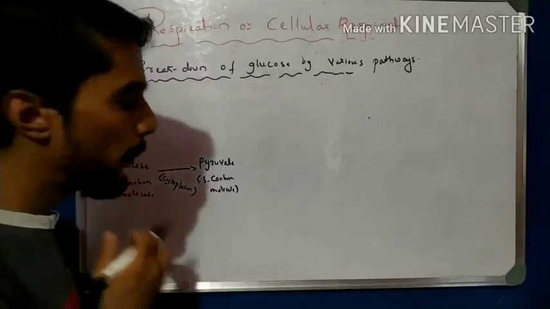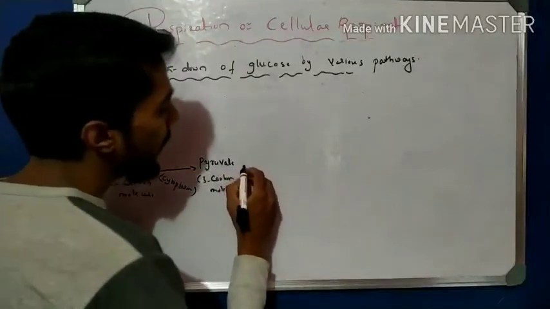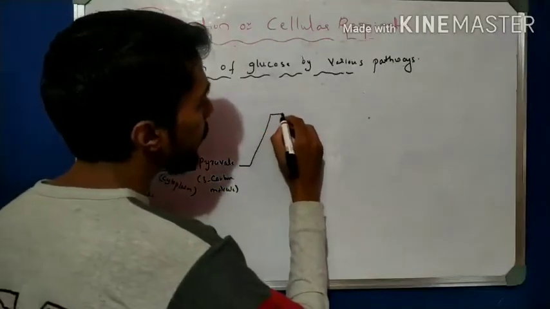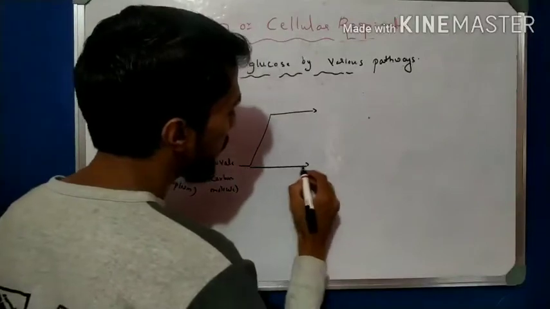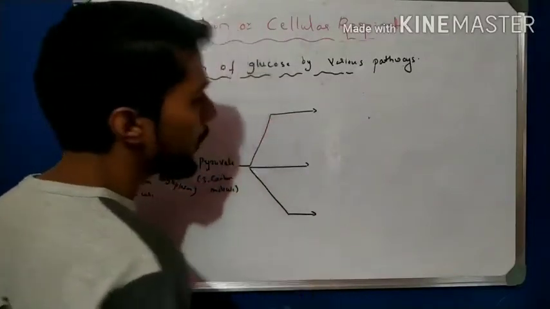This is called pyruvate. Now the pyruvate is broken down in 3 ways: 1, 2, and 3.